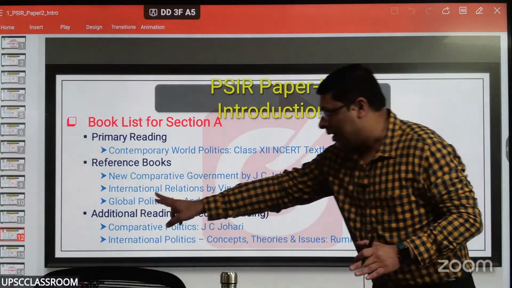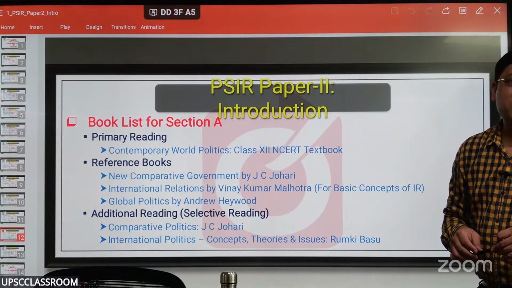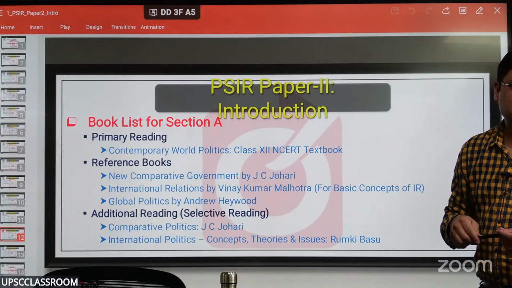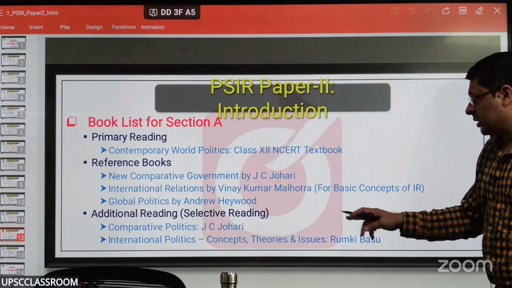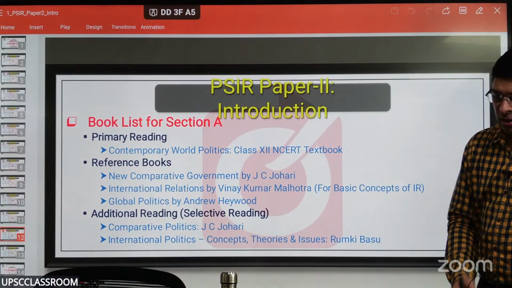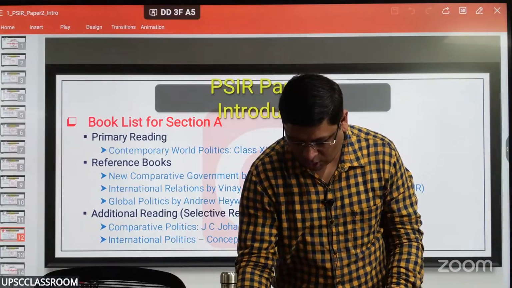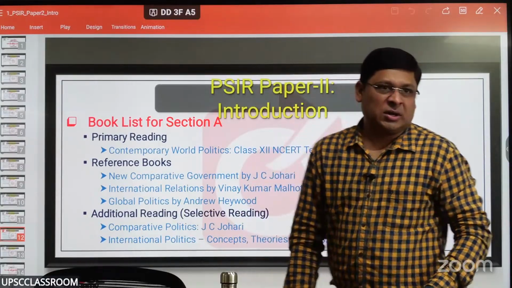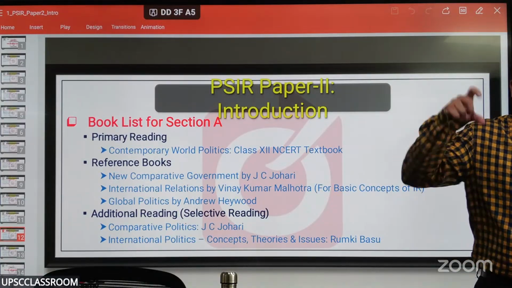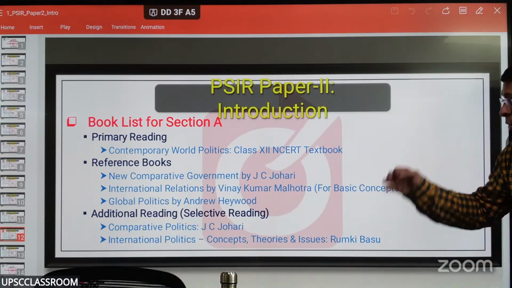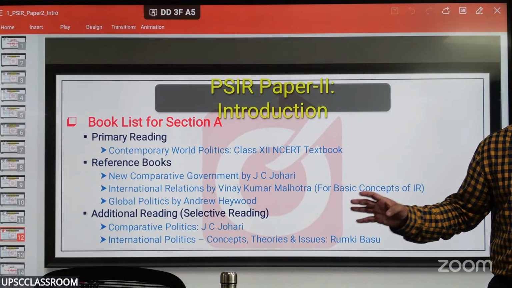Then for IR, International Relations by Vinay Kumar Malhotra. Many students even don't know this book, right? So VK Malhotra, ये बुक हम क्यों रिकमेंड करते हैं? For basic concepts of IR: national interest, power, national power, balance of power, Cold War, detente, deterrence, all these basic concepts which are mentioned in the syllabus, there are separate chapters on them in this book, and there is a lot of theoretical content there. It's not plain and simple kind of stuff. There's a lot of theoretical content.